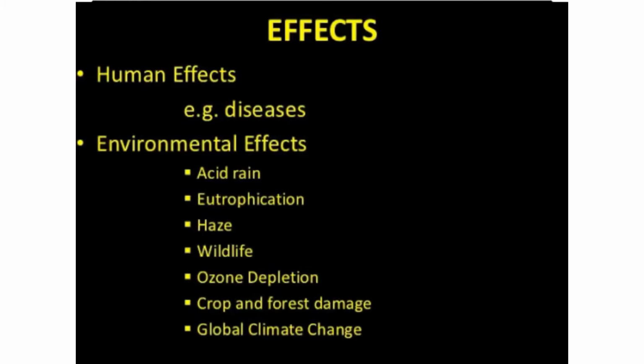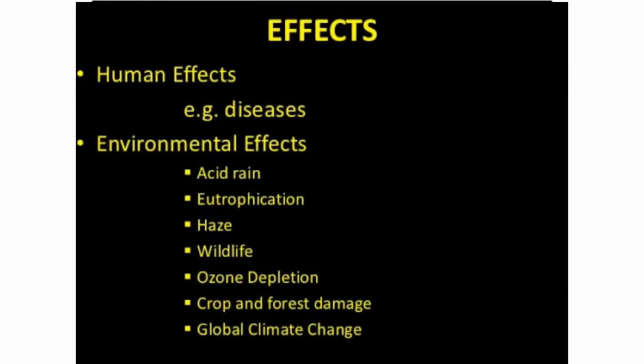Second is the environmental effect. Acid rain, we have already seen. Eutrophication is the dense growth of plants in lakes or other water bodies due to contamination from the air. Haze, which is like mist or fog, due to which we are not able to see clearly as they are present in the atmosphere.